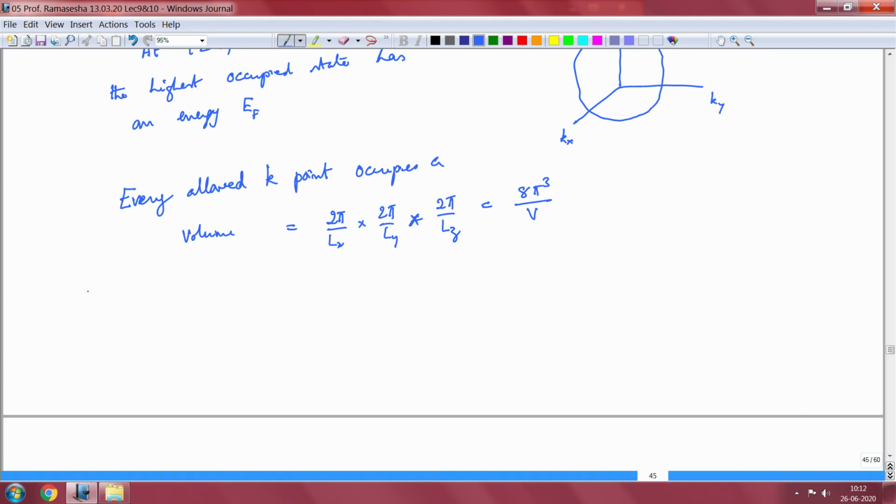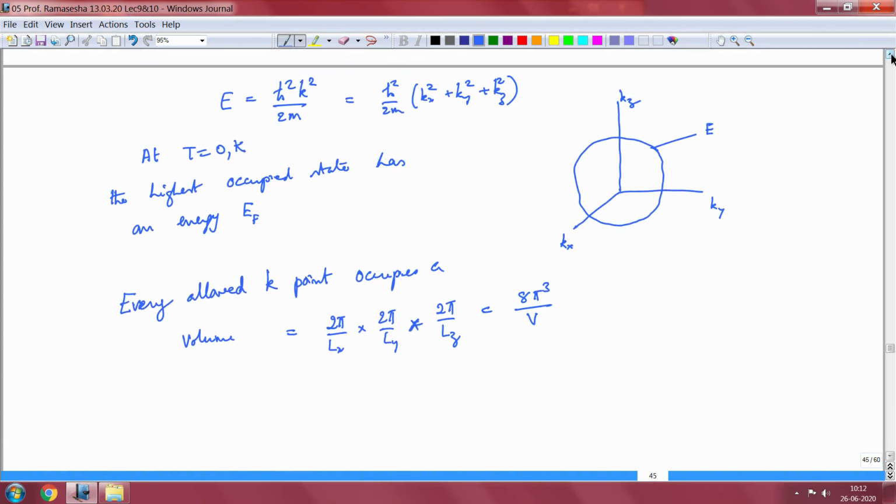Now let me consider two surfaces on the same diagram that I have shown: one of energy E, another surface of energy E plus dE.